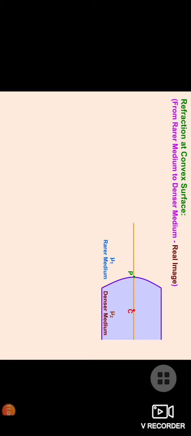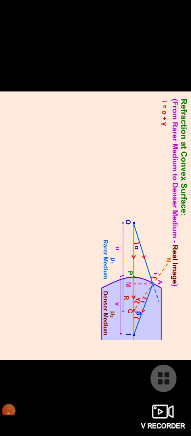Now you can see that there is an object, and a ray of light is passing in the medium from rarer to denser. Formation of the image is at I. If we talk about angle i and angle r, you can see that light is bent towards the normal. Alpha and beta we have already chosen. At O we have taken angle alpha, at I we have taken angle beta, and at C we will make angle gamma. PC is R, and U and V are also fixed.